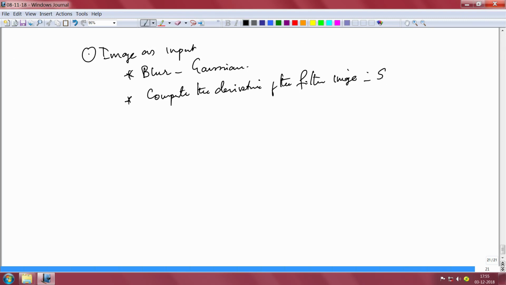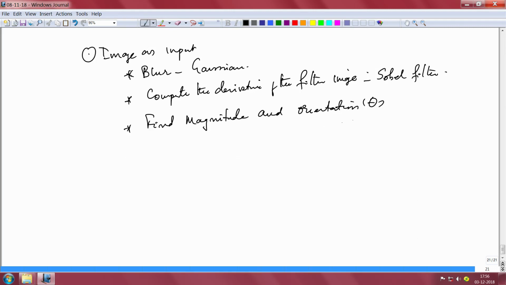This is typically a Sobel filter in canny edge. Then find the magnitude and orientation theta of the gradient.